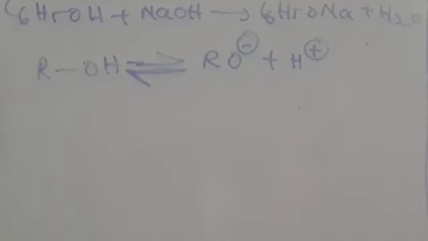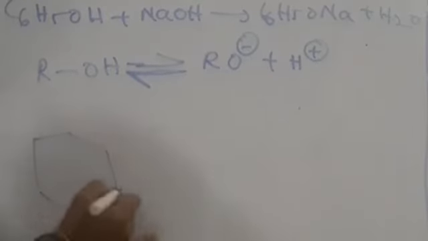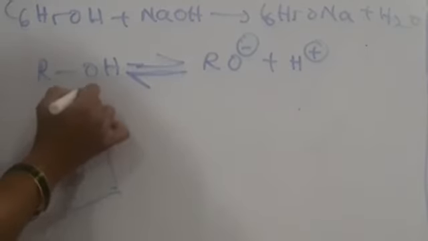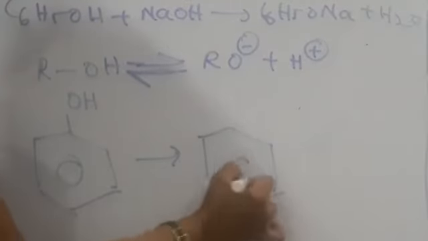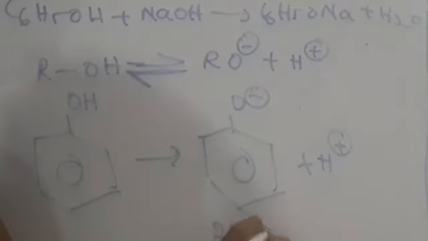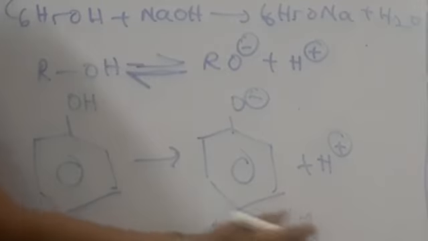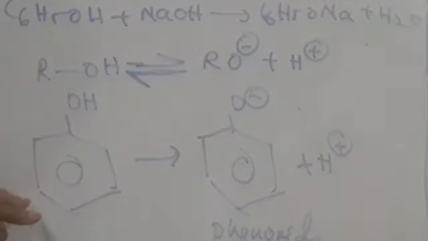Whereas phenol on ionization forms phenoxide ion and liberates H plus. This is phenoxide ion. Okay. So, the formed phenoxide ion is more stable than phenol. Why?